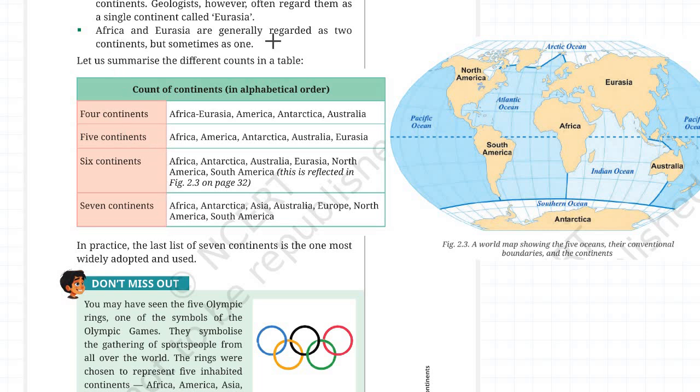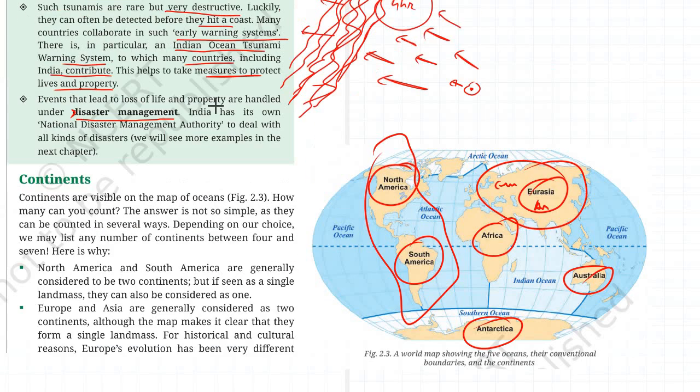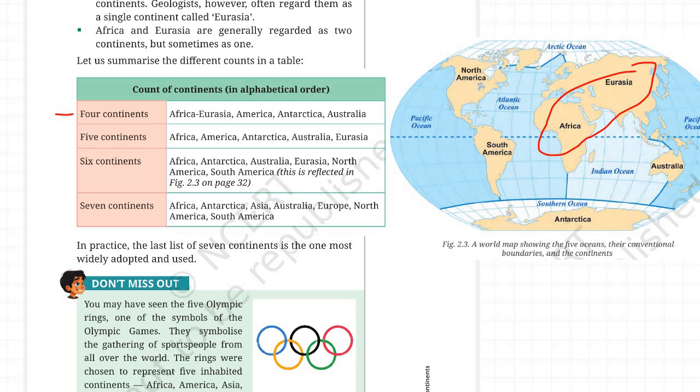Similarly, you see Africa and Eurasia are generally regarded as two continents, but sometimes they can also be considered as one. So if we count the continents, we can consider that there are 4 continents, if we consider Africa, Eurasia, then America. What is America? America is this continent, entire America. Okay, and this is Africa, Eurasia. Next we have this Antarctica continent, and then Australia. So 1, 2, 3, 4.